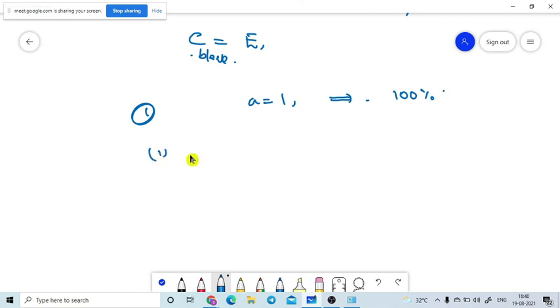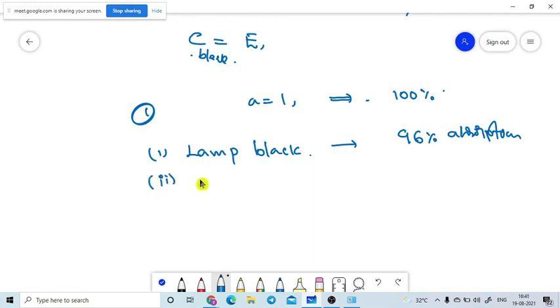Now I am taking the first one, lamp black. Lamp black is one of the black bodies that can be taken. The absorptive power in percentage is 96%. If you take another one, platinum black, this is also one of the black bodies. The absorbing power of this body is 98%.